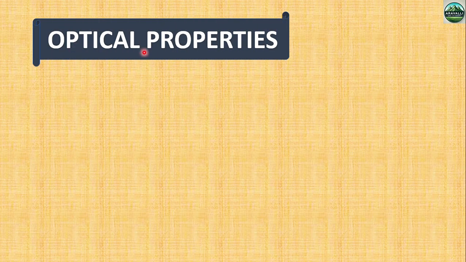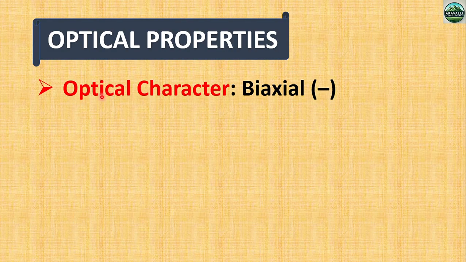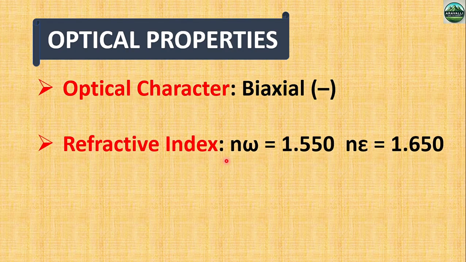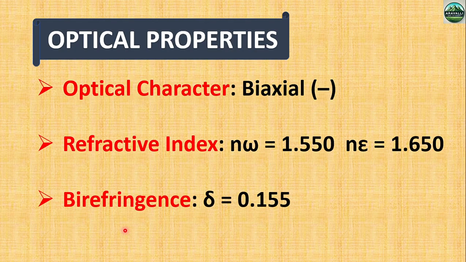Next, optical properties of mineral aragonite. First is the optical character. Aragonite is a biaxial negative mineral. Then refractive indices of aragonite: for the ordinary ray 1.550, for the extraordinary ray 1.650. And birefringence of aragonite is 0.155. This is a very important point.